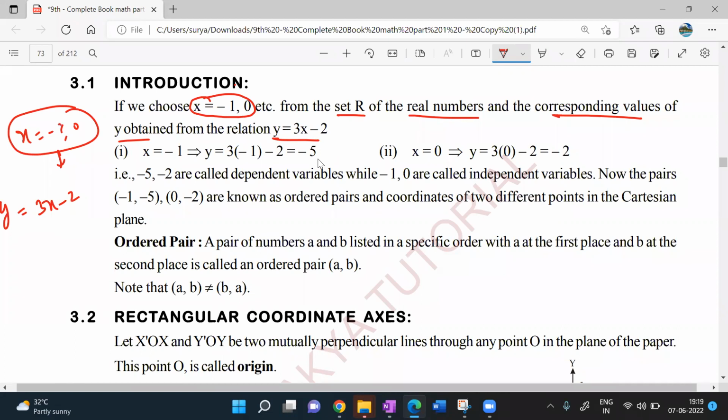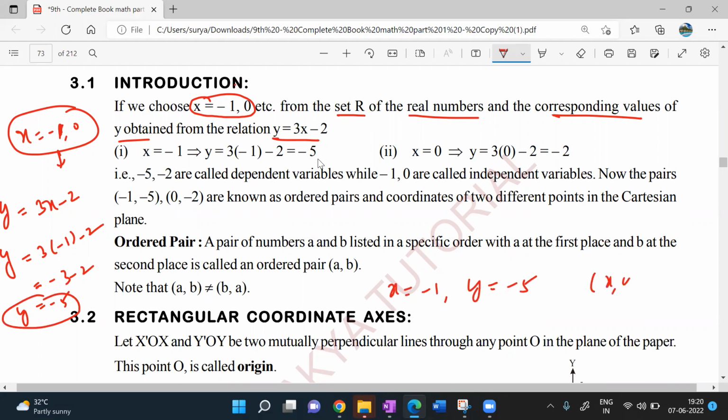You have x values, and for getting the y value, I have to substitute these x values here. -3 minus 2, which is equal to -5. So x is equal to -1, then y is equal to -5. So x comma y is -1 comma -5. I'll be plotting these x comma y values in a Cartesian plane. Cartesian plane is what I just told you.